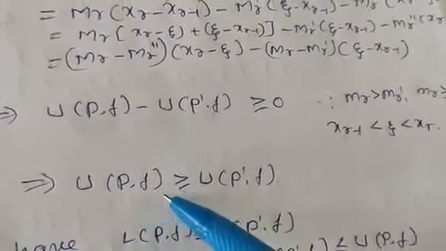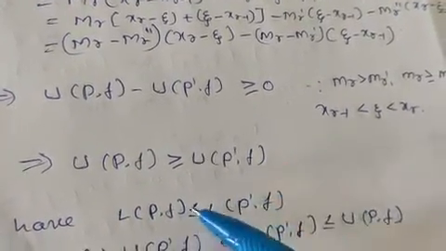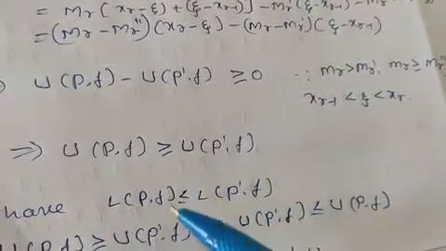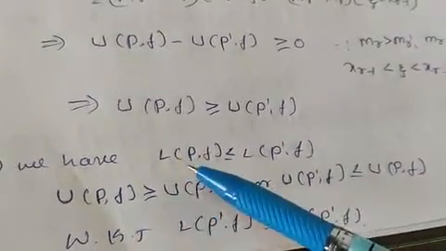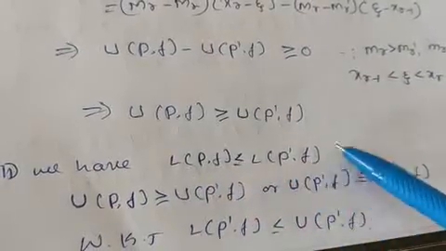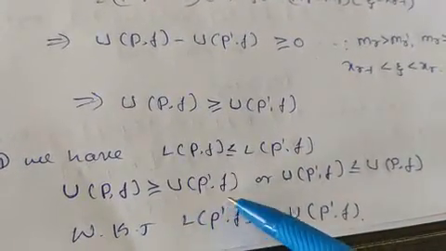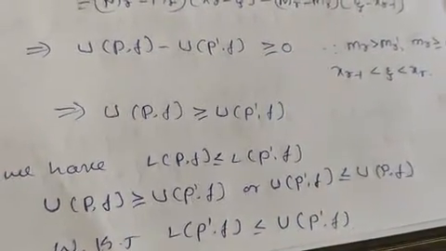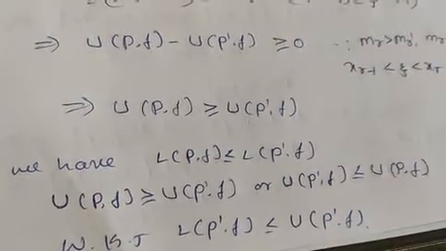So what this implies is UPf minus UP dash f is greater than or equal to 0. So this implies UPf is greater than or equal to UP dash f, or we can take the converse, UP dash f is less than or equal to UPf. So we have these two here. Now we have LPf is less than or equal to LP dash f, and UPf is greater than or equal to UP dash f. And we know that the lower Riemann sum is always less than or equal to the upper Riemann sum. This we studied in the last session.